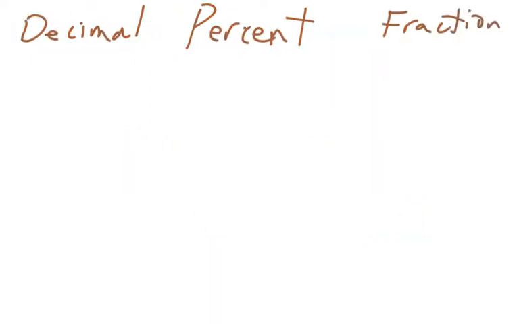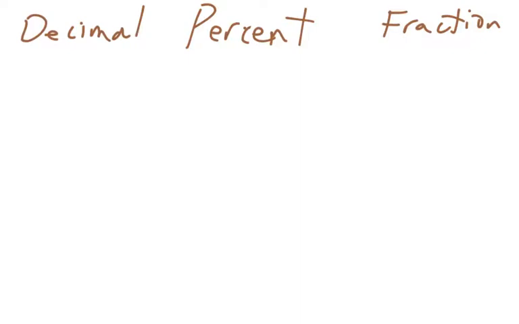When we're talking about percents, we can take a decimal form of a number or a fraction form of a number and make it into a percent, or convert between those forms. We could also take a percent and make it into a fraction or a decimal. That's what we're going to do today: convert between the three forms of a number involving percents. Typically the easiest conversions are from a decimal to a percent, or a percent to a decimal. Let me show you that.